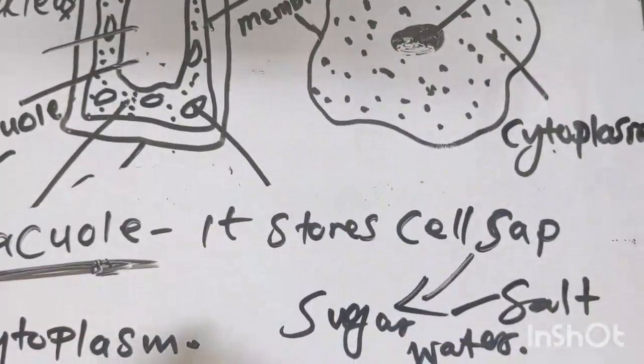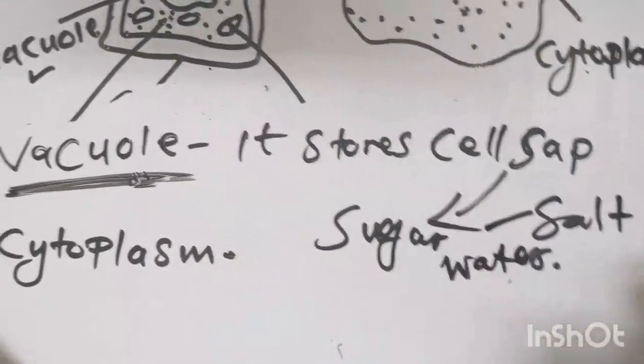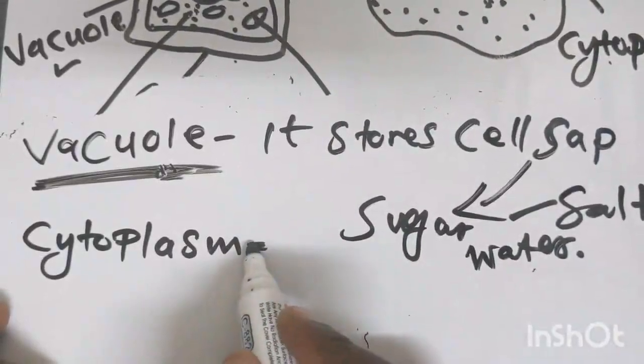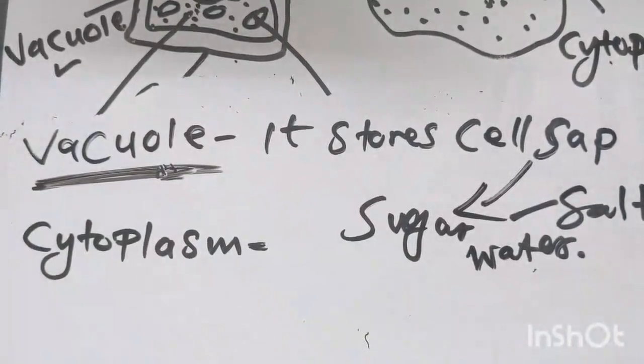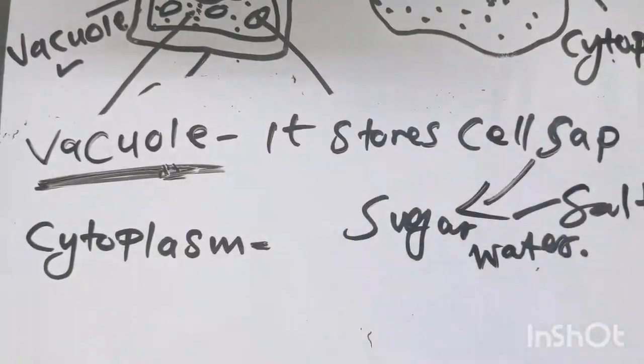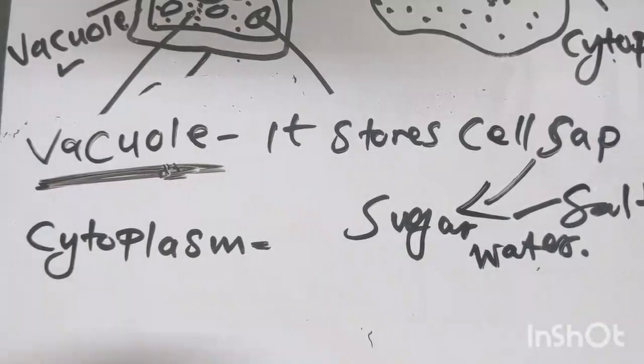So that is what cytoplasm does. It gives the shape, and this cytoplasm is also made from dissolved substances such as proteins, sugars, and salts.